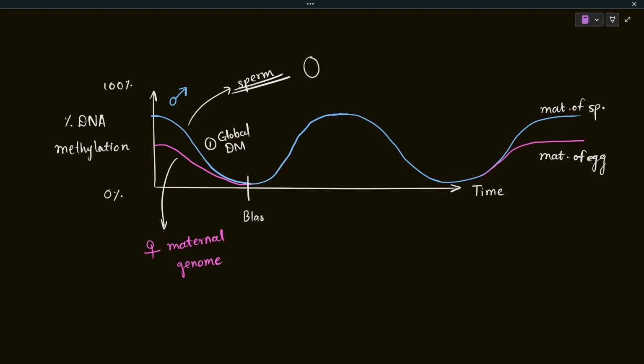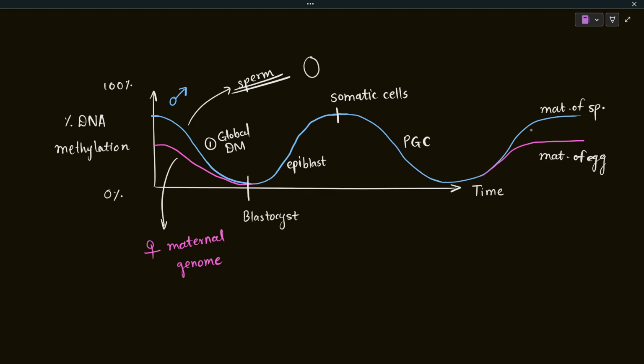This is the blastocyst stage of the development. Okay, and during the epiblast stage, the new methylation marks are made. So this is the condition of somatic cells. All of the somatic cells have high methylation. The methylation marks are re-established, and this is shown in the primordial germ cells. So this is how in the primordial germ cells, methylation marks are erased. They undergo the demethylation and re-establishment of methylation marks.